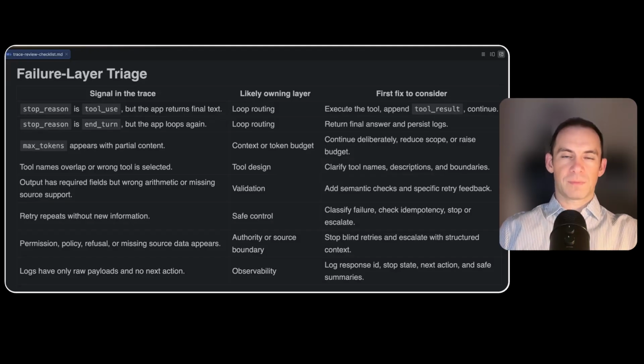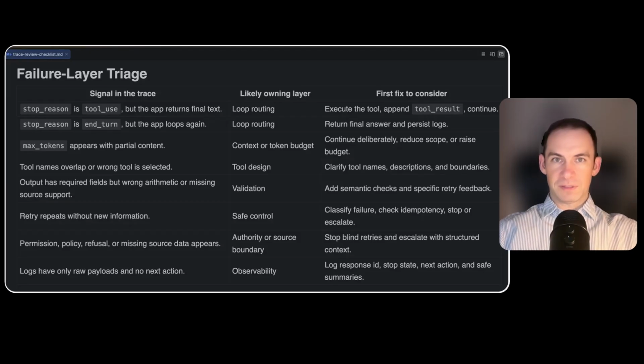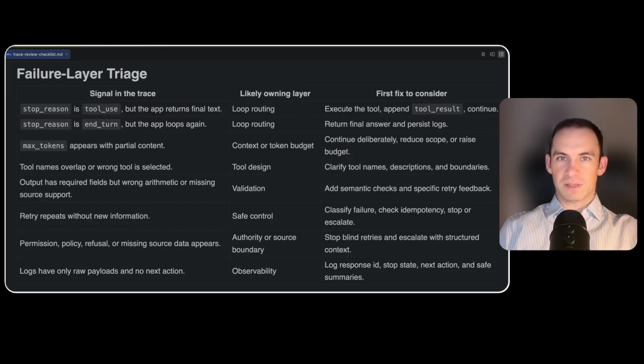If the trace shows valid JSON but wrong arithmetic, the likely layer is validation. If the trace shows repeated retries without new information, the likely layer is safe control. If the trace shows missing authorization, the likely layer is authority or permission flow. If the trace shows no useful evidence at all, the likely layer is observability. The table keeps you from changing the wrong layer just because a term sounds familiar.